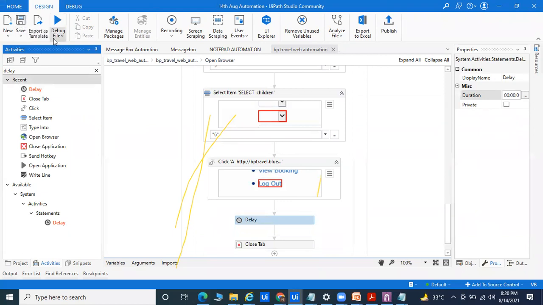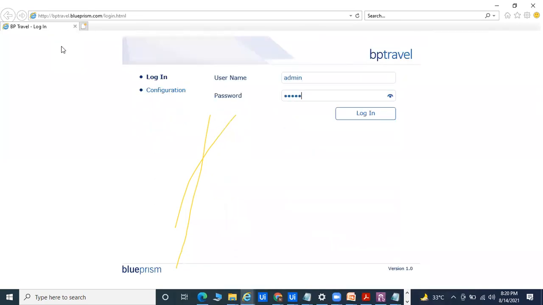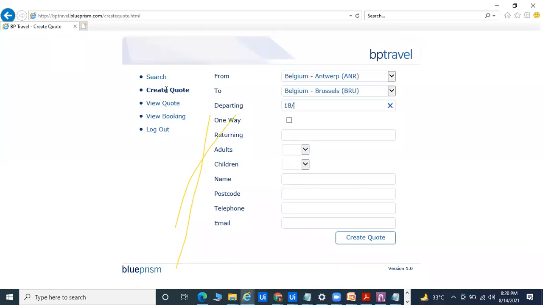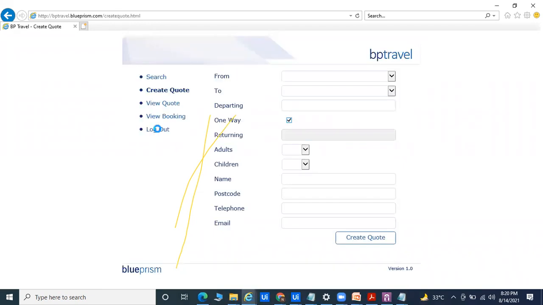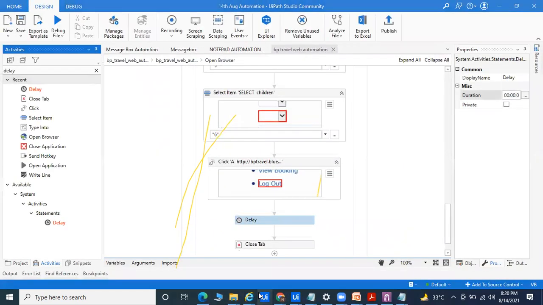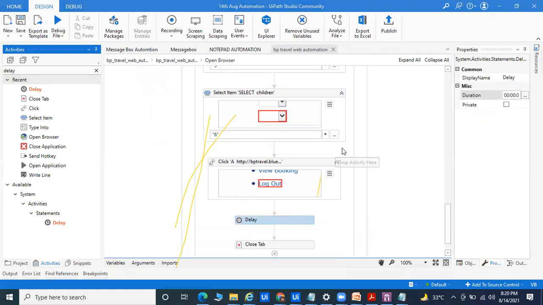Let me run this program. Admin, go for login, create code, and we can pass this prompt to departure date, one way, adults and children, go for login and go for closing the application. So it's already closed. You can see here. We already have more than two applications; the third application is already closed. Okay. Like this way, we are able to automate this type of process.